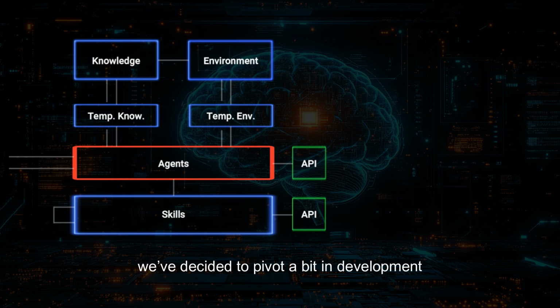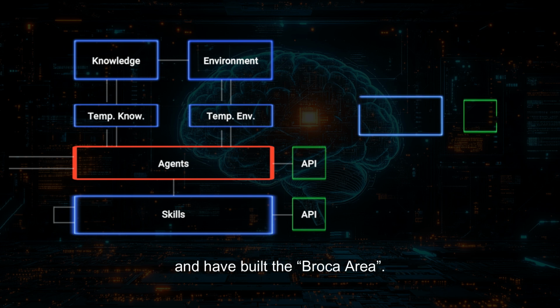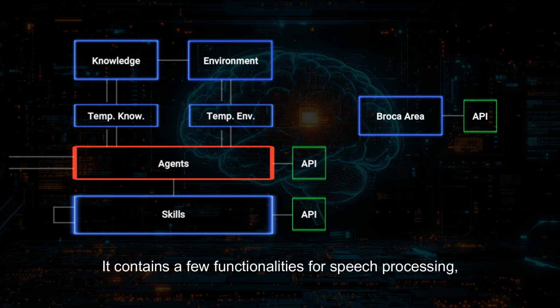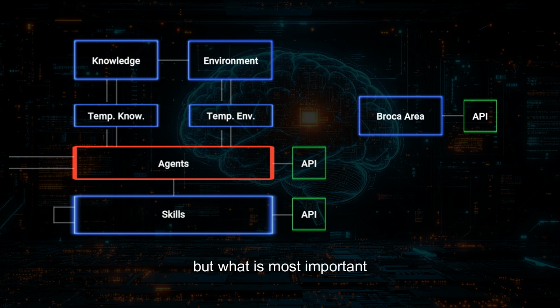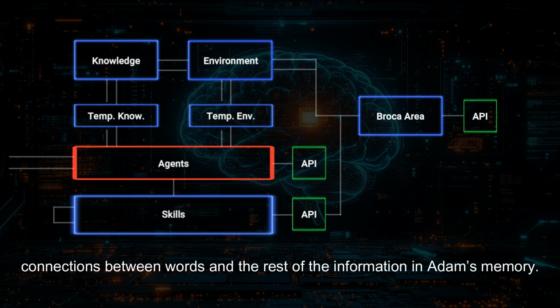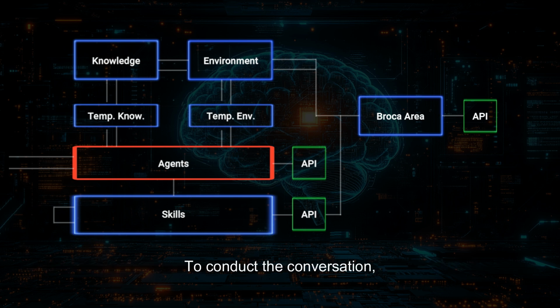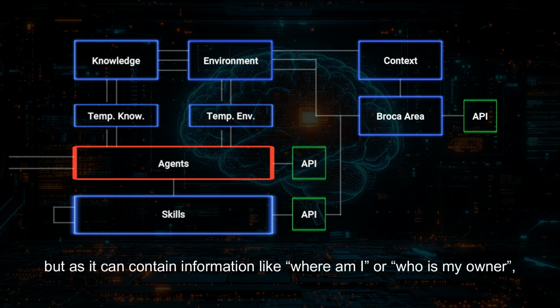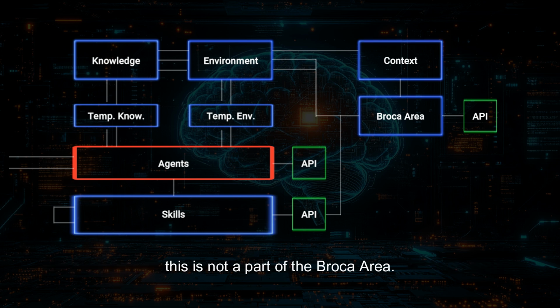Because the whole world is about chats, and the whole investment is focused on wasteful LLMs, we've decided to pivot a bit in development, and we have built the Broca area. It contains a few functionalities for speech processing, memory of words and phrases, but what is the most important, connections between words and the rest of the information in Adam's memory. To conduct the conversation, we've also added a context memory, but as it contains information like where am I or who is my owner, it is not a part of the Broca area.